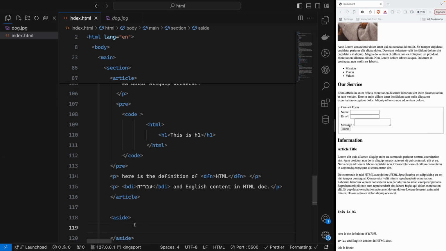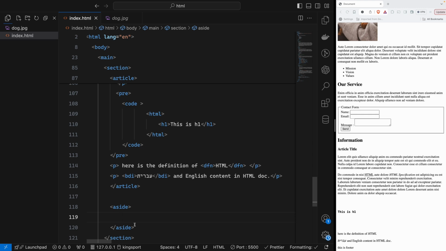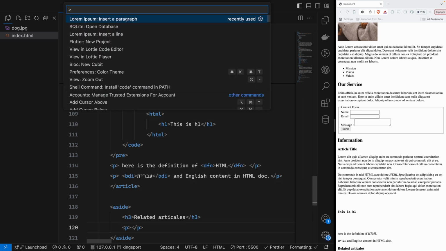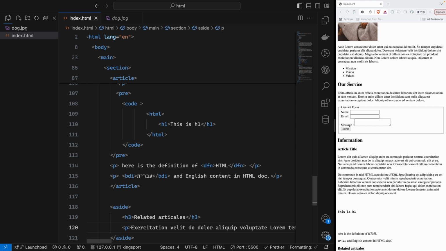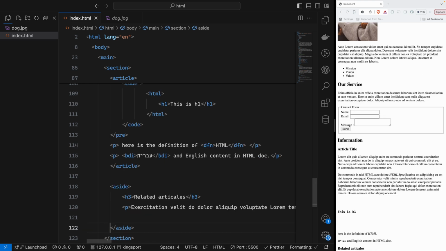So in that aside tag, we can say h3, related article, and then I will add another P, and we will add the Lorem inside. Okay, so under that paragraph, I will create the UL, and then I will create LI.